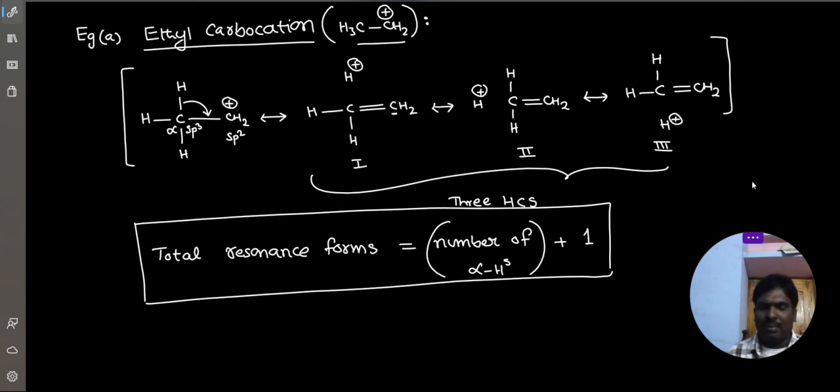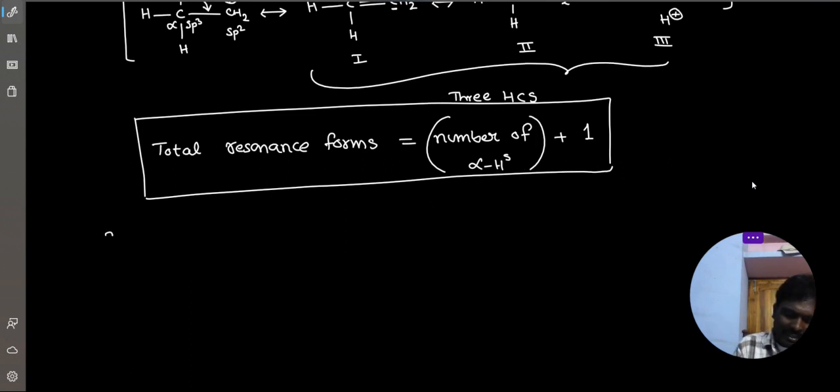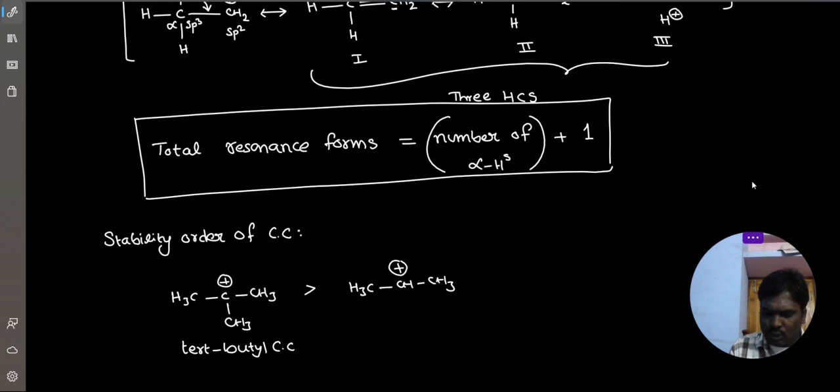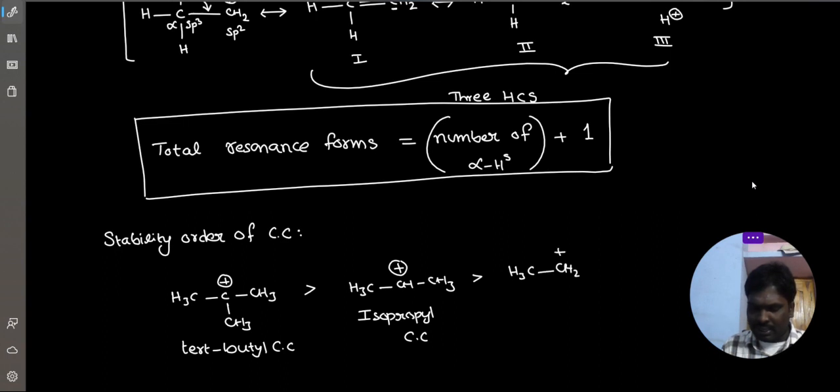So now carbon radical stability we can also explain like this. Now the stability order of carbocation: tertiary butyl carbocation greater than isopropyl carbocation, greater than ethyl carbocation, greater than methyl carbocation.